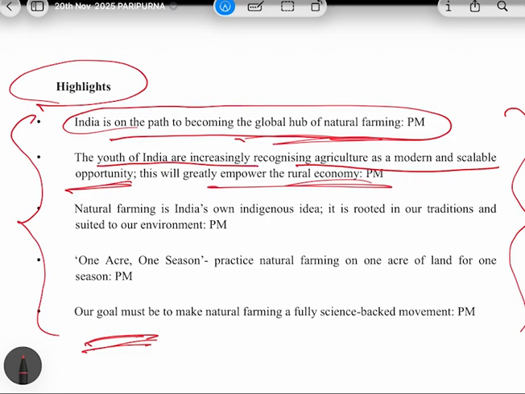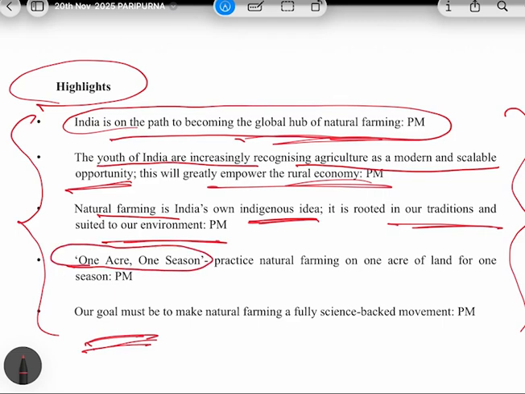Third, natural farming is India's own indigenous idea. It is rooted in our traditions and suited to our environment. The fourth point is very, very important, and it can be asked in prelims also. That is 1 acre, 1 season. Your question can be asked like this: recently the 1 acre, 1 season theme was in news, it is related to which? One, two, three, four options.